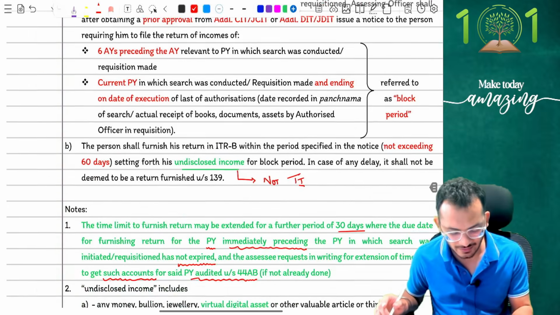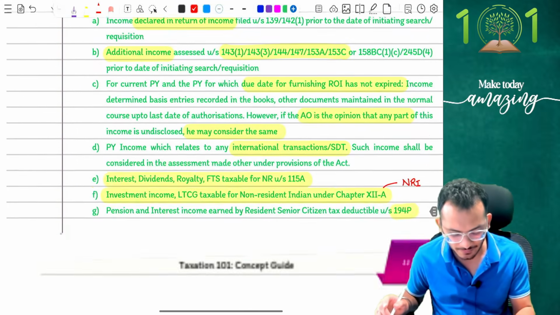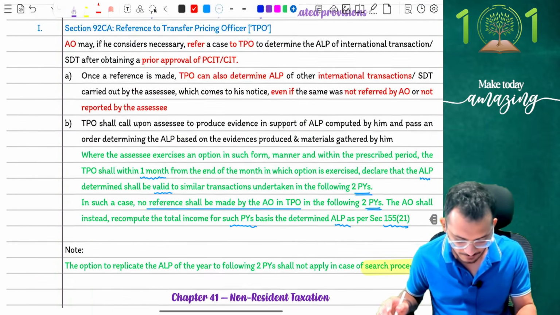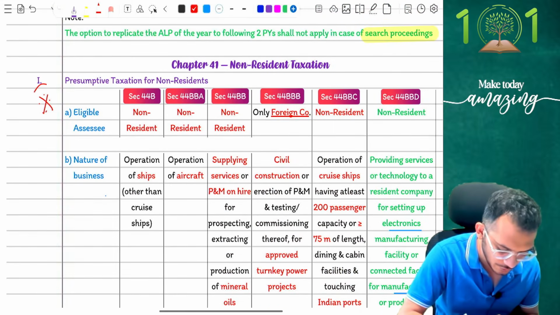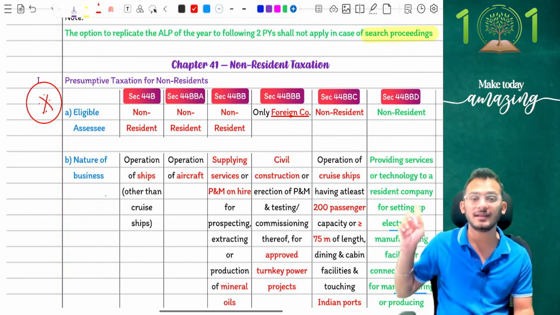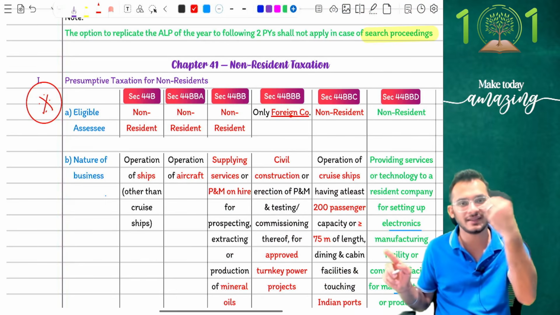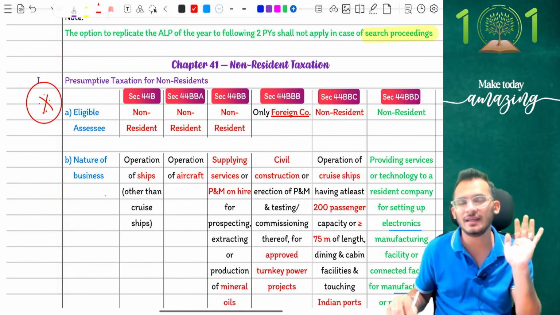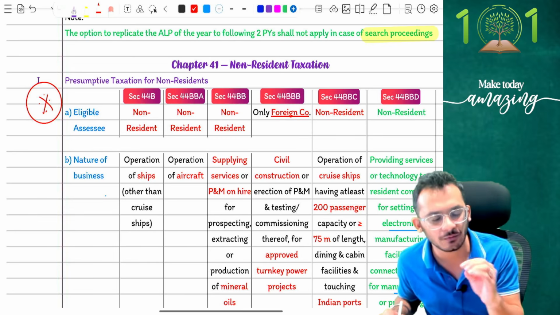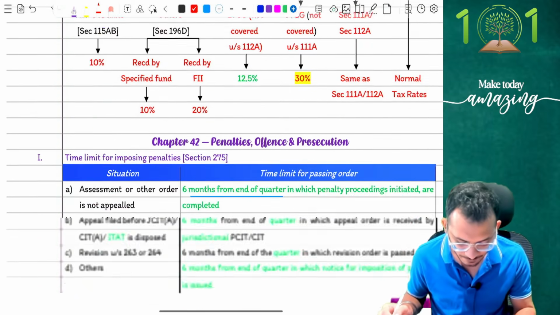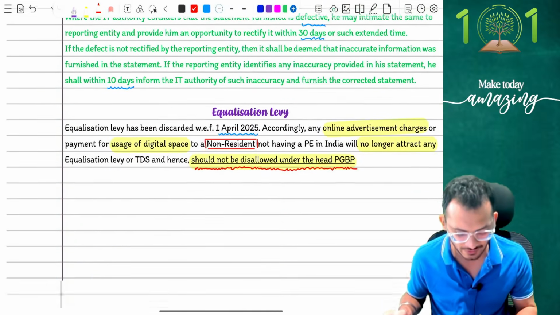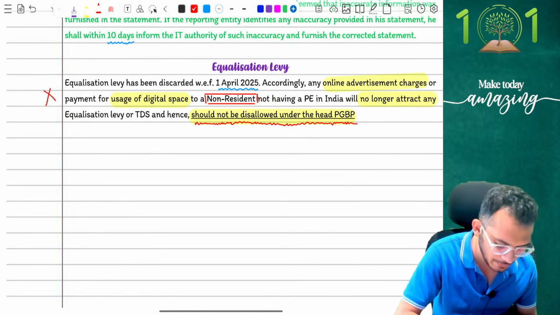Assessment proceedings are great. Search and seizure and all is okay. Transfer pricing is fine. Your presumptive taxation will come as an MCQ question. Your electronic facility has come in. Last year also, when the cruise ship was there, they gave it twice, in May and September, or September and January. So you will get a question on this in the examination as well. Keep that in mind. Penalties and all is fine. Reporting is fine. Equalization levy, keep this in mind for the PGBP chapter.